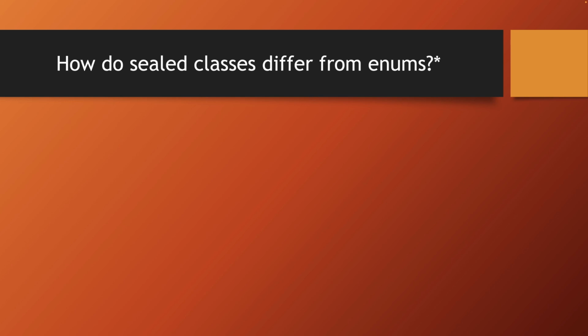If a question is marked with a star, it means we haven't explicitly covered it in the course, but don't rush to think you don't know the answer. You just need to reason it out. Recall the features of sealed classes, recall what enums are, and think how to answer it. And the question is, how do sealed classes differ from enums?